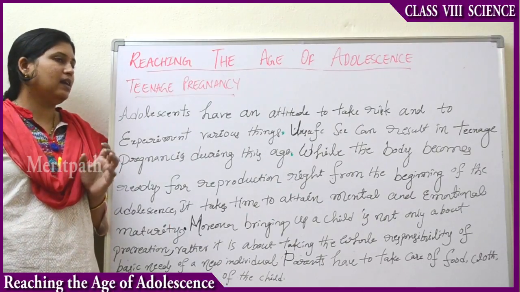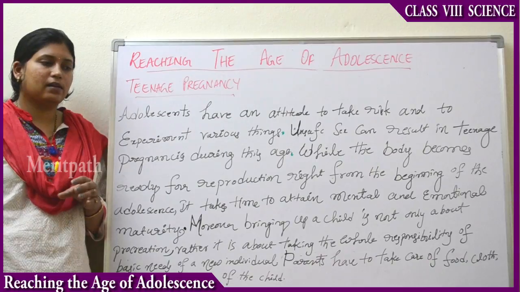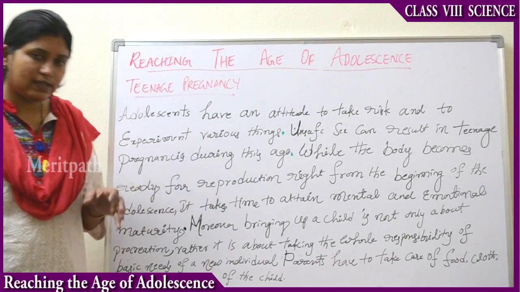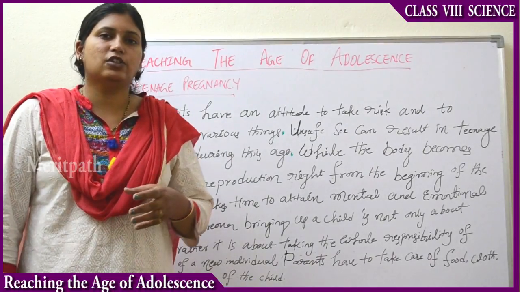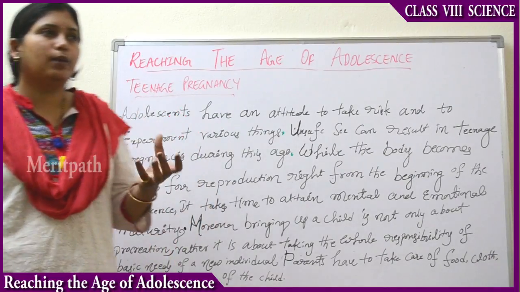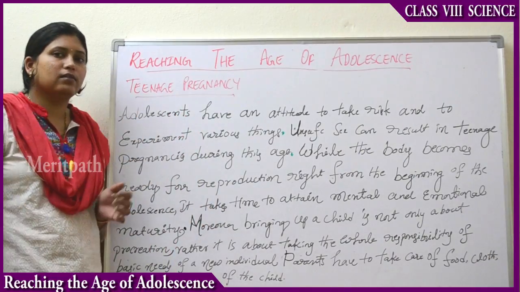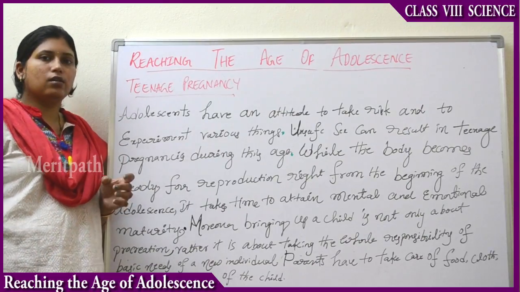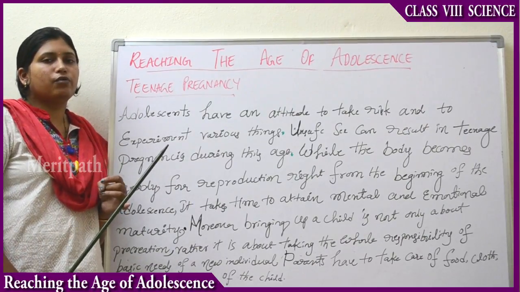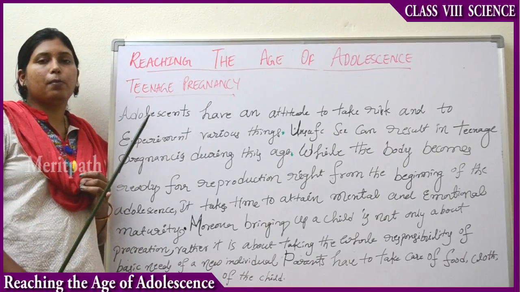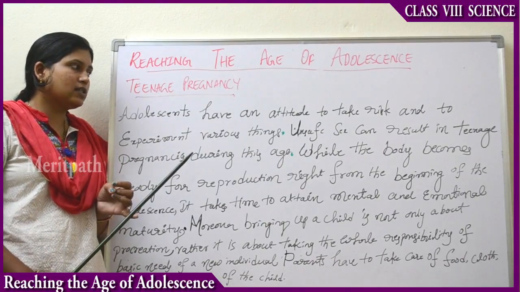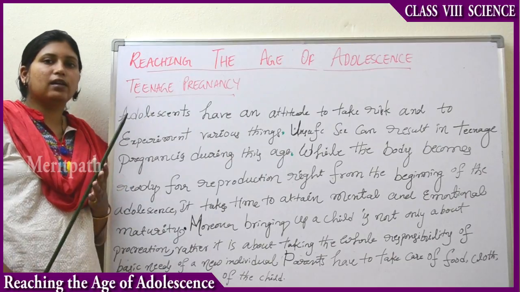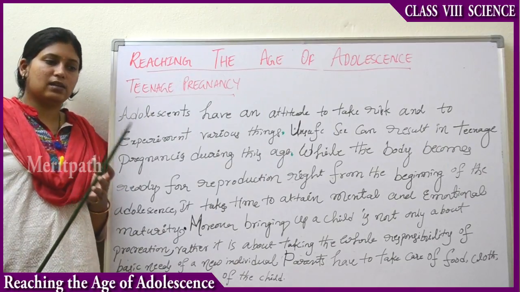Next, teenage pregnancy or adolescent pregnancy. Teenagers or adolescents at this age have the tendency to take risks and experiment. They have this tendency by default. So that is the reason you shouldn't go and do various things without proper knowledge. Unsafe sex is a bad thing. It results in teenage pregnancy.